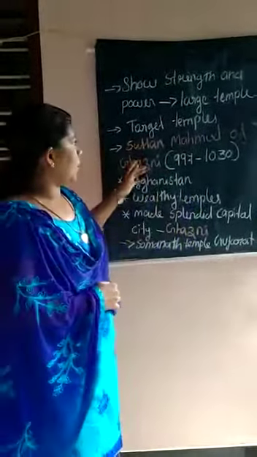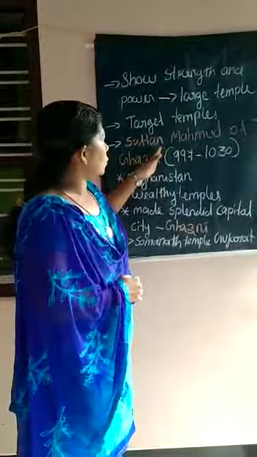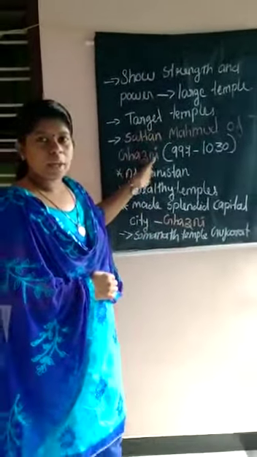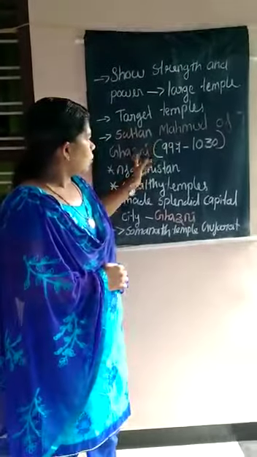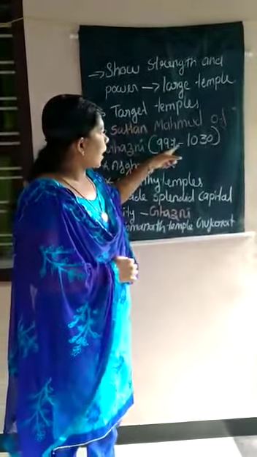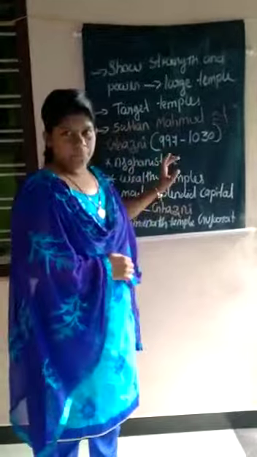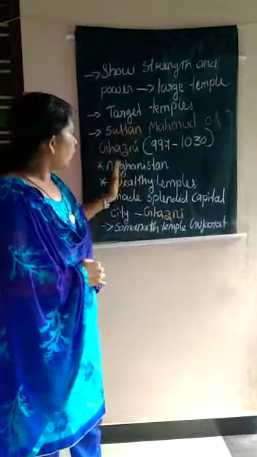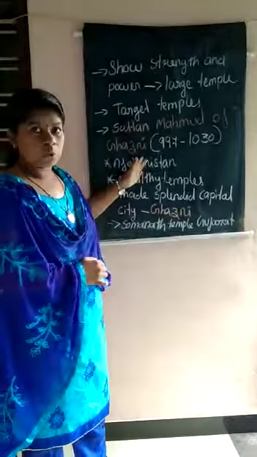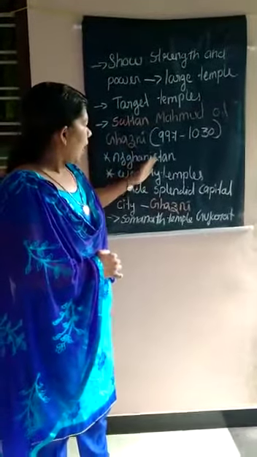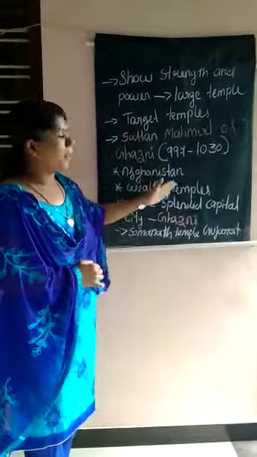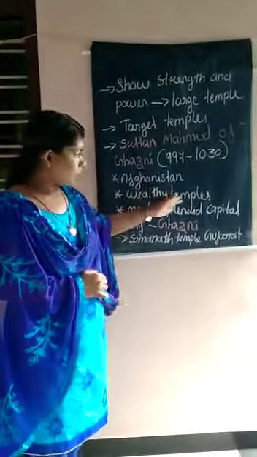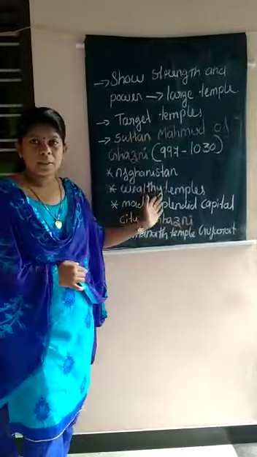I will tell you an example. A sultan called Sultan Mahmud of Ghazni. He was the Sultan of Ghazni, and his ruling period is 997 to 1030. He was the ruler of Afghanistan and he mainly attacked wealthy temples. Why did he attack wealthy temples?